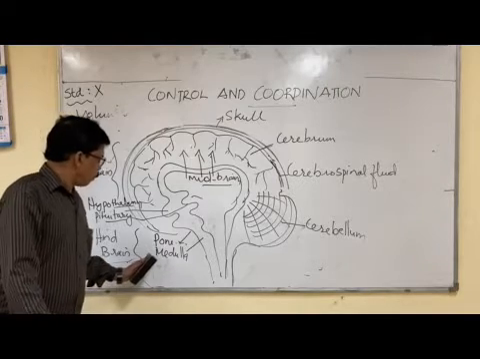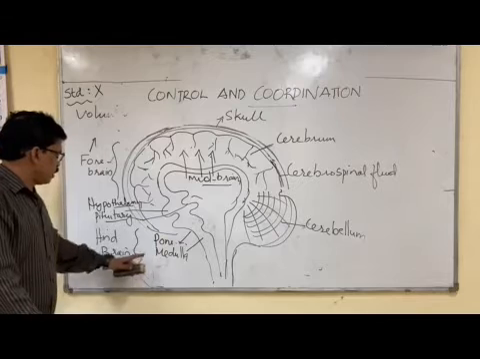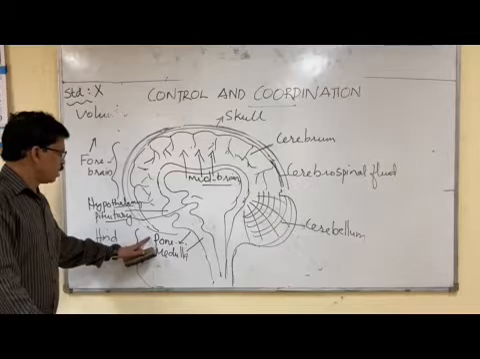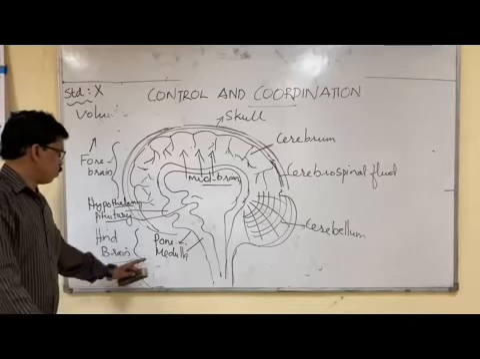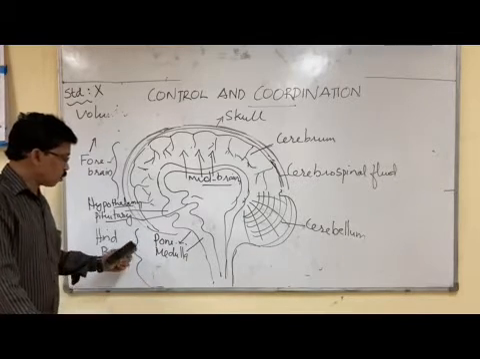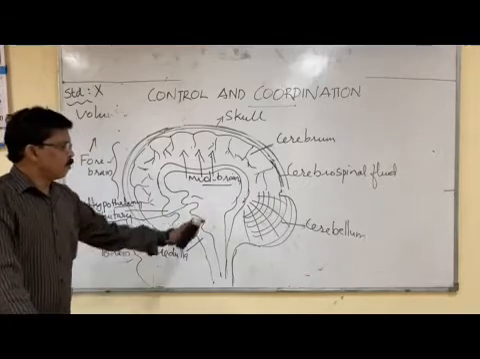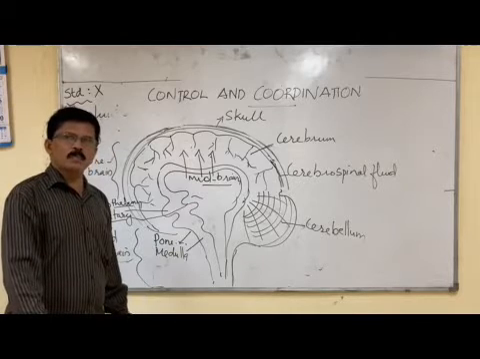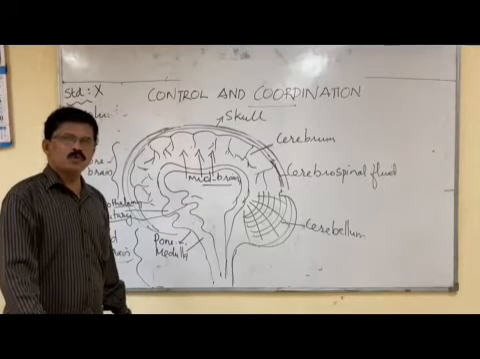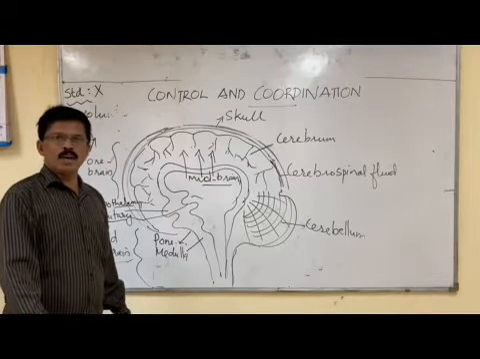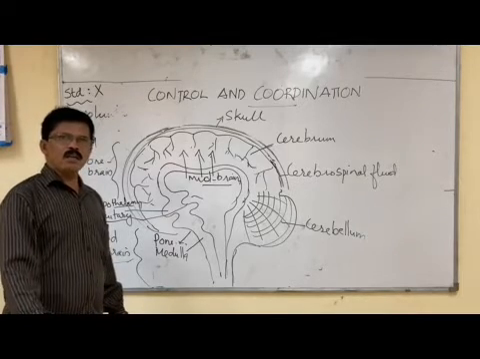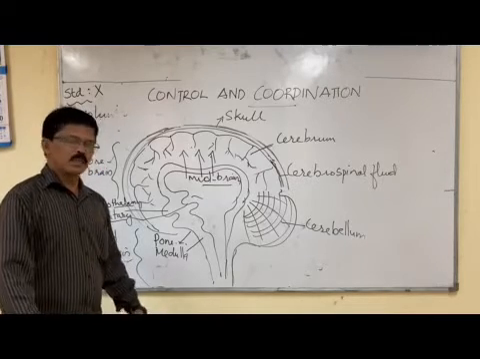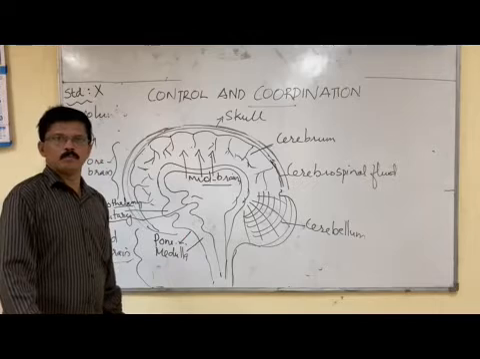Now in the hindbrain you can see pons, medulla and cerebellum. Pons control the breathing or respiration. Medulla controls the rate of heartbeat. Cerebellum controls involuntary actions such as balancing the body and posture. They maintain the posture and balance of the body. We are able to stand, right? When we stand, we are able to stand in an equilibrium posture. That equilibrium posture is maintained by cerebellum, right?